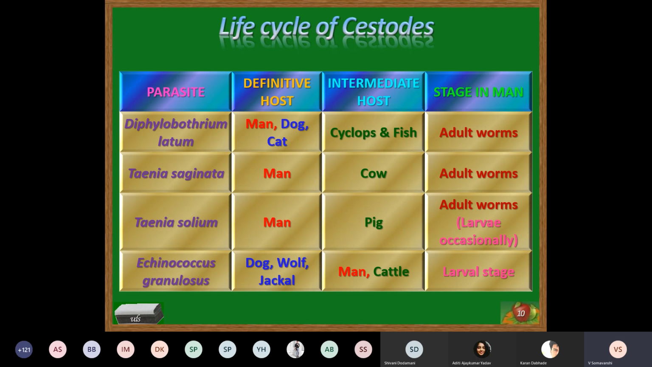Taenia saginata and Taenia solium: man acts as the definitive host, hence the adult worms are present. The intermediate host of Taenia saginata is cow, because it is the beef tapeworm. For Taenia solium, the intermediate host is pig, called the pork tapeworm. Now remember, in case of Taenia solium, man sometimes may act as an intermediate host. In that case, we may occasionally observe the larval form of this parasite.